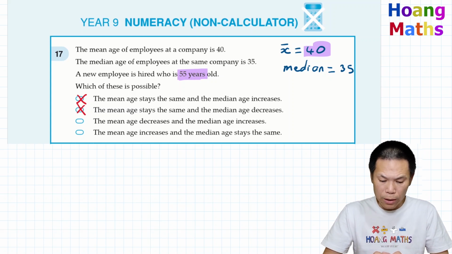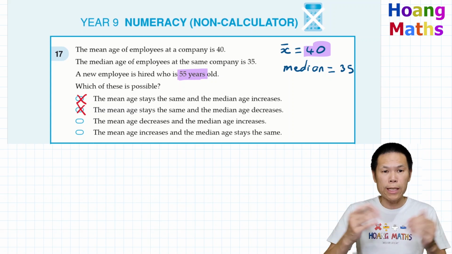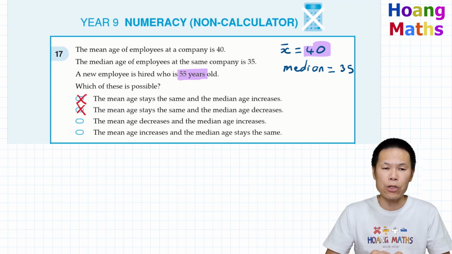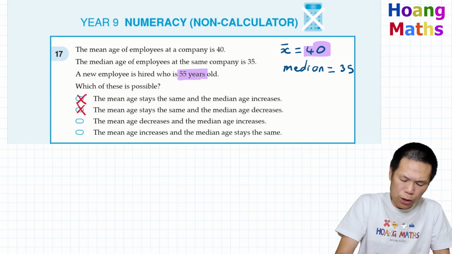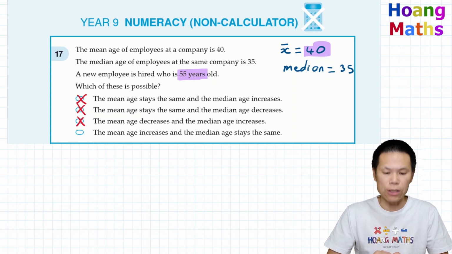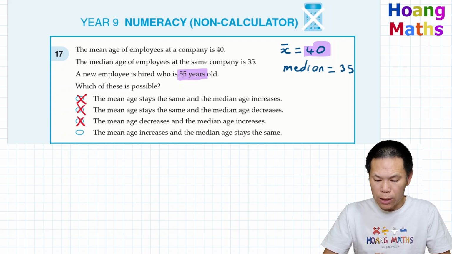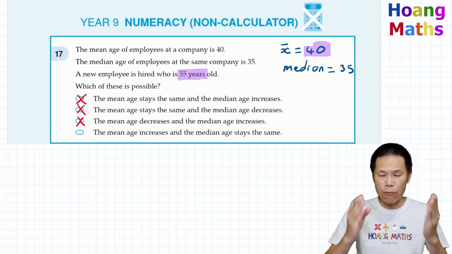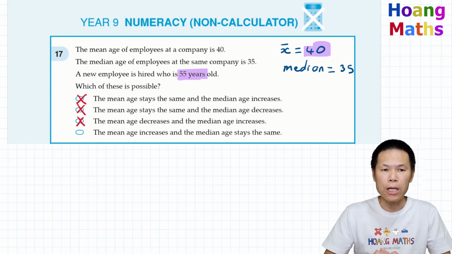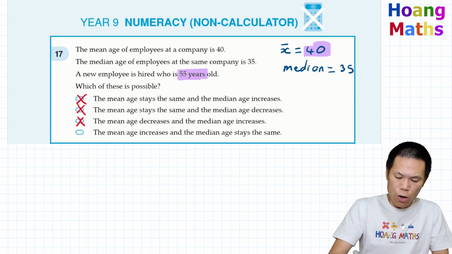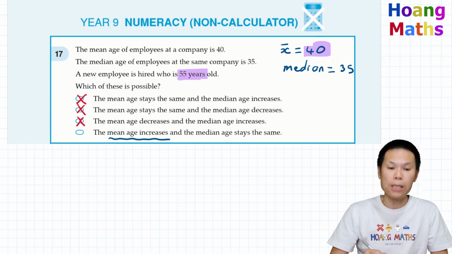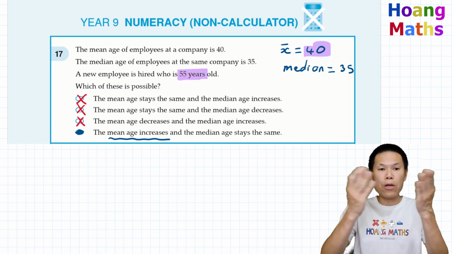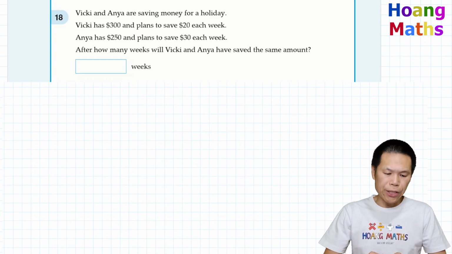And the next one, the mean age decreases. Of course, it cannot decrease because the new employee's age is higher than the average, or the mean if you like. So this is wrong. The answer should be the last option: the mean age increases and the median age stays the same. We're not sure about the median age, but we definitely know that the three options above are wrong. So the option is the last one. So there you go. Question 18.